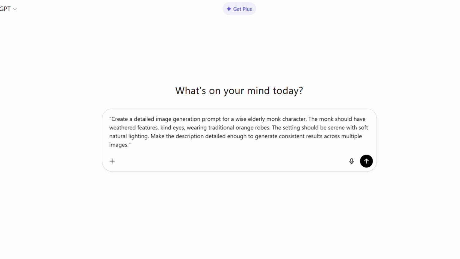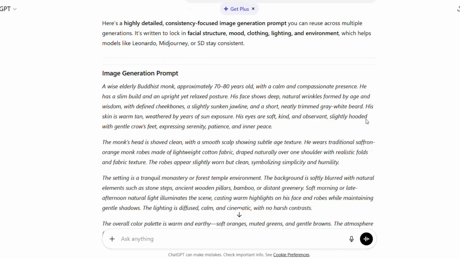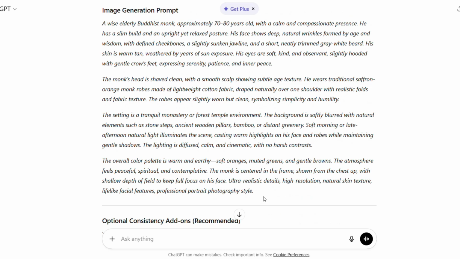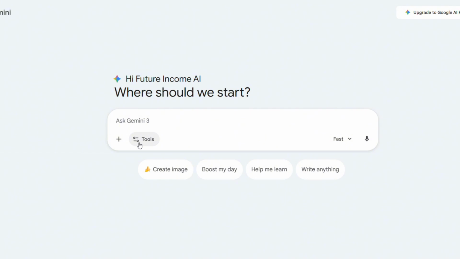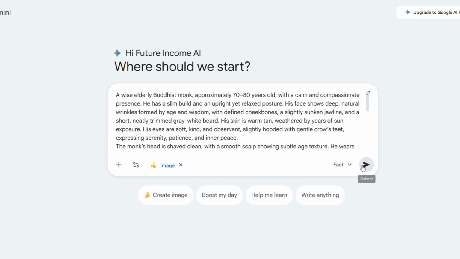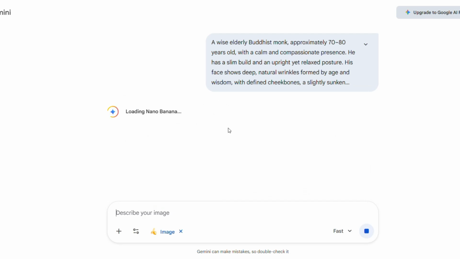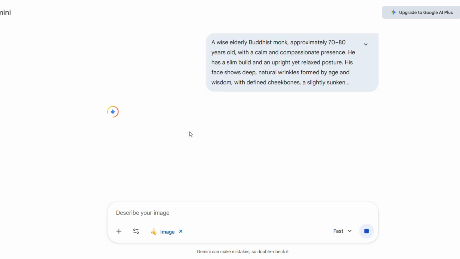Hitting enter. Wait a second. Okay, look at this. ChatGPT just wrote us a detailed prompt. I'm going to copy this entire thing. Control-C. Now I'm opening a new tab. Going to Google Gemini and select Create Image. This is the tool we'll use to actually generate the image. I'm pasting that prompt we just got from ChatGPT. Control-V. Now if it doesn't by default use NanoBanana Pro, you can just click on the 3 dots here and then select Recreate with Pro.